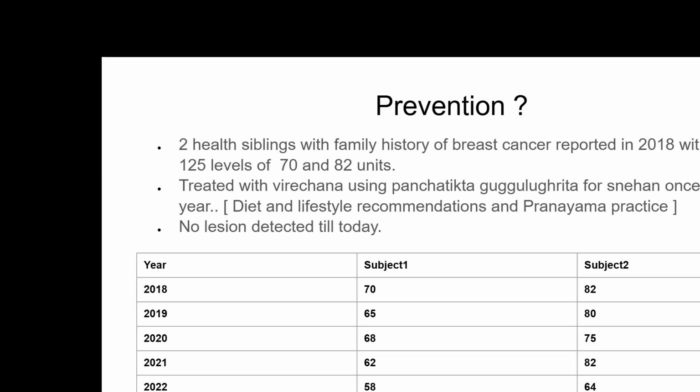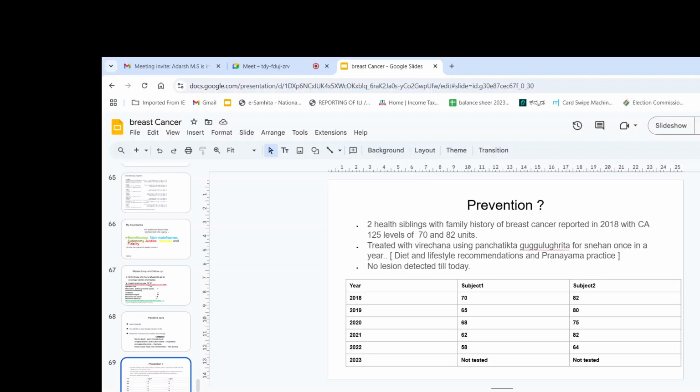In 2023 they have not tested; I have not got feedback of the results. So there is some scope. Again, it's too early to say whether the Virechana has prevented or not, but for about 5 years the patients have not developed malignancy. So that's one of the leading issues. I am not saying that Virechana would prevent it, but definitely lifestyle measures and pranayama practices can help. With this, we will conclude breast cancer today, and we will continue with the other types of cancer in the coming sessions.